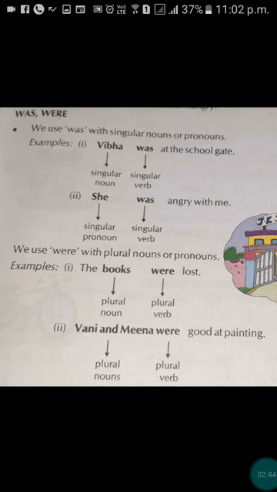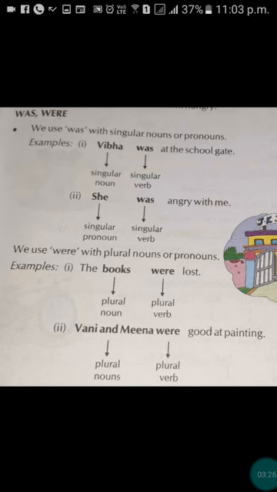Okay. Now we will study the use of was and were. We use was and were in the past tense. We use was with a singular noun and pronoun. Vibha was at the school gate. Here Vibha is a singular noun. We use was, that is a singular verb, with Vibha. And read the second example. She was angry with me. Here she is a singular pronoun, so we use was with she. Was is a singular verb.